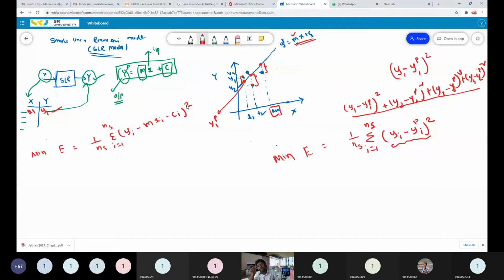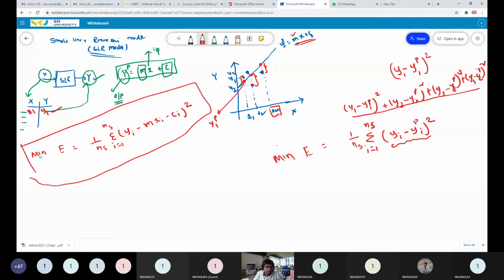See, we started to understand the simple linear regression model, but where we landed is an optimization problem. Why is it called an optimization problem? Because we are trying to minimize the error.